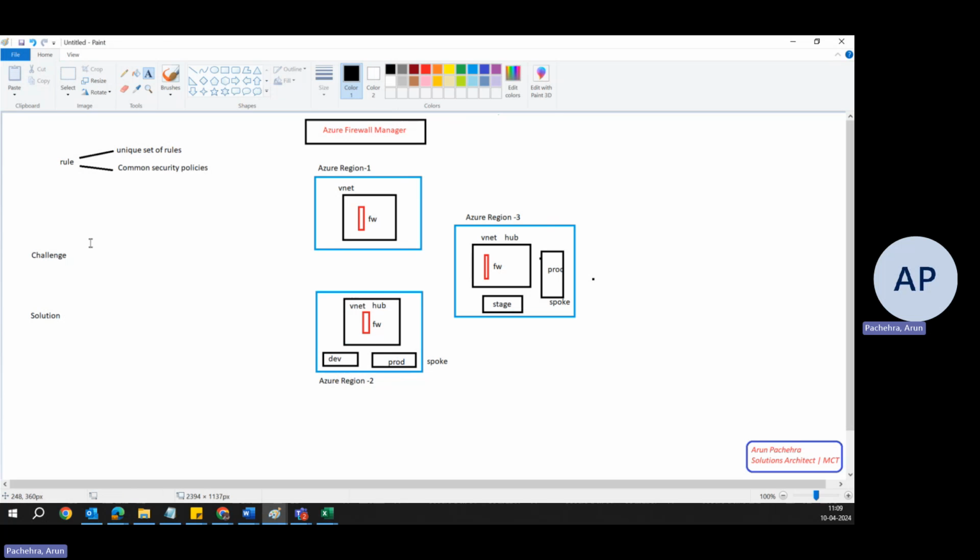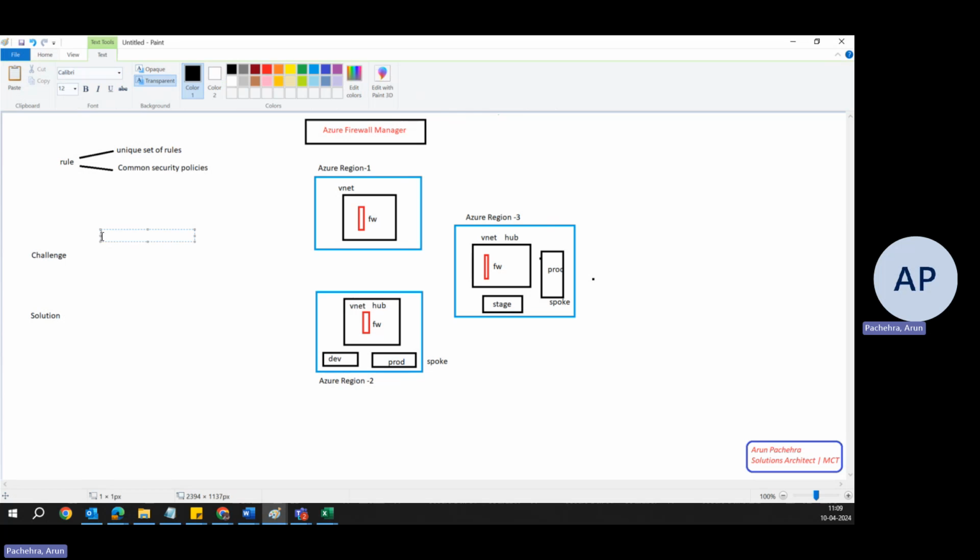So what are the challenges that we see in such a setup when there is no Firewall Manager? Of course, only then can we understand the value and importance of Firewall Manager. The very first thing that we see here is that managing these individual Azure Firewall instances for each environment and region can be very complex, time consuming, with duplication of work and a lot of manual effort. So we can say complexity is one of the challenges.